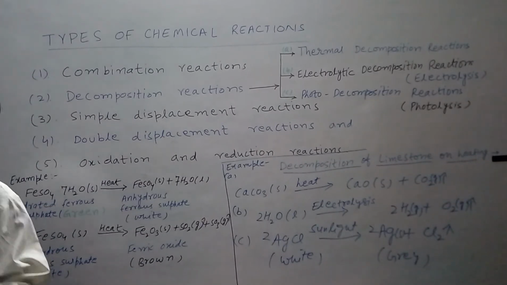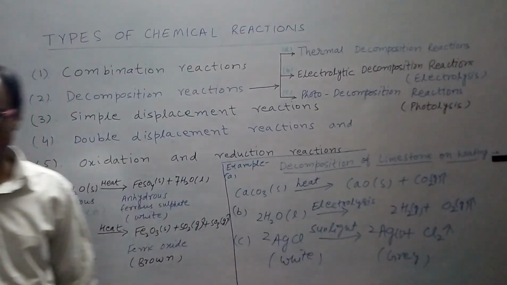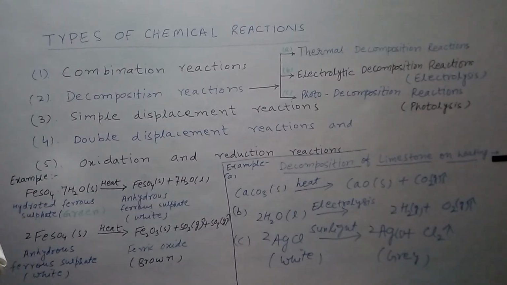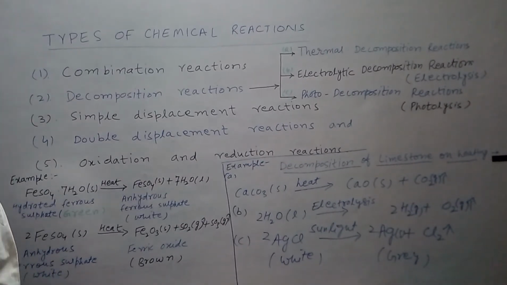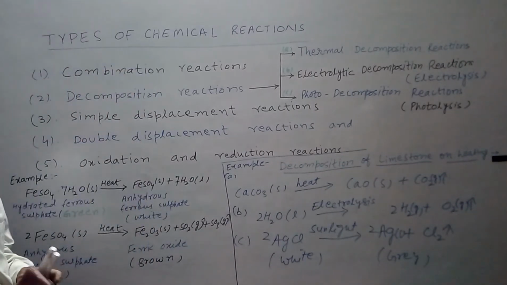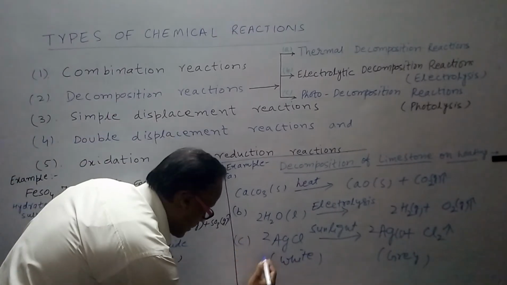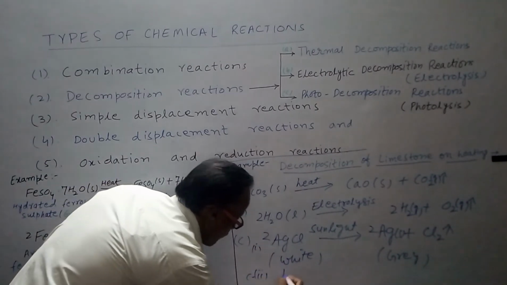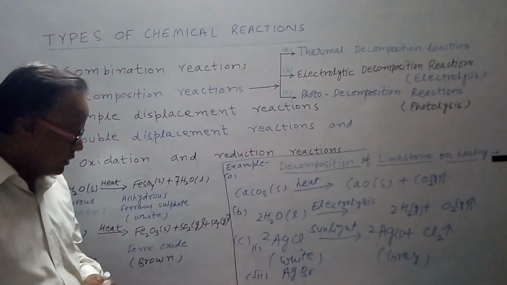Another example of photo decomposition reaction. Similarly to silver chloride, silver bromide is also a photosensitive material. So decomposition of silver bromide in the presence of light. Decomposition of silver bromide in the presence of light. Silver bromide, AgBr.